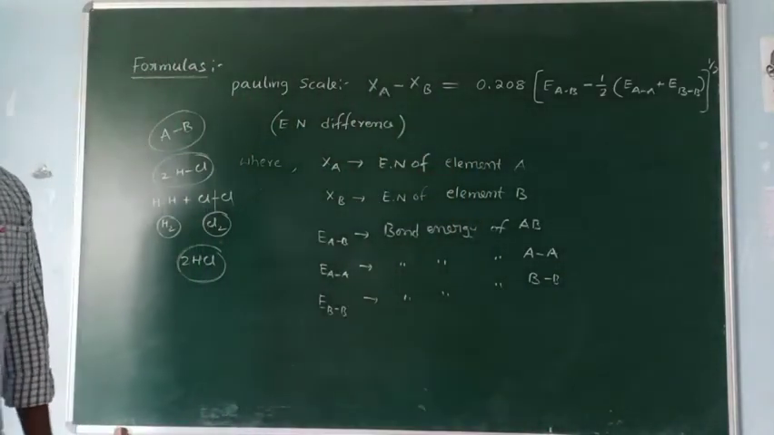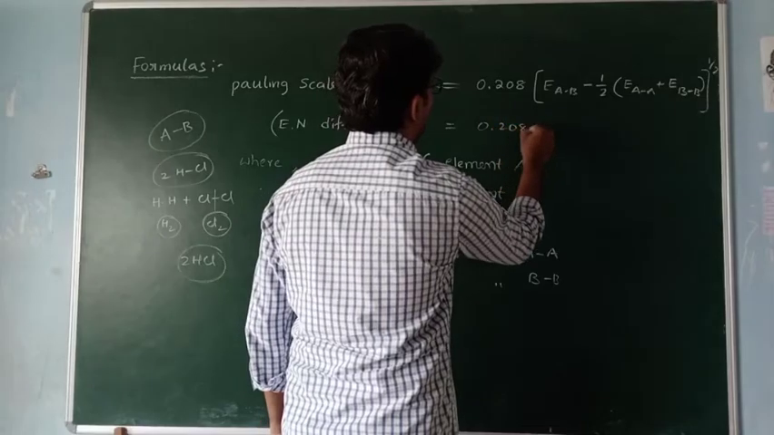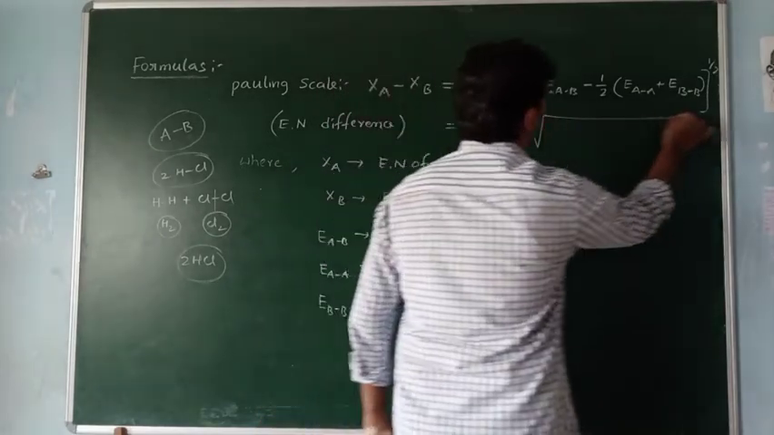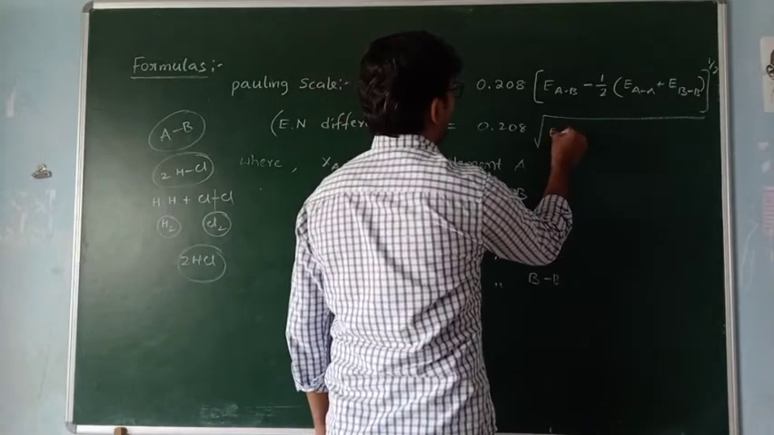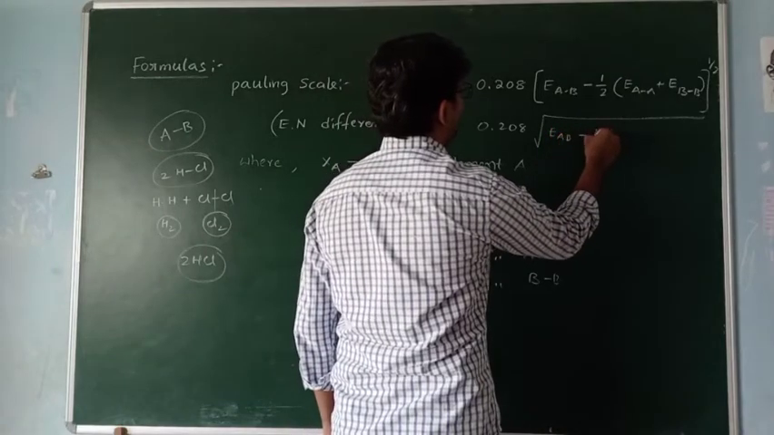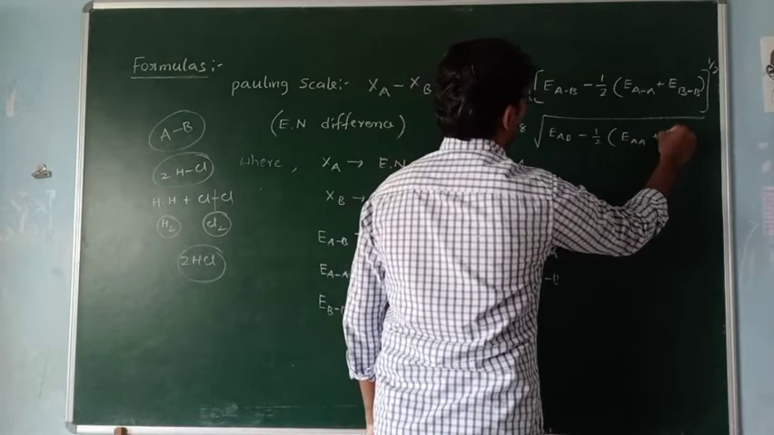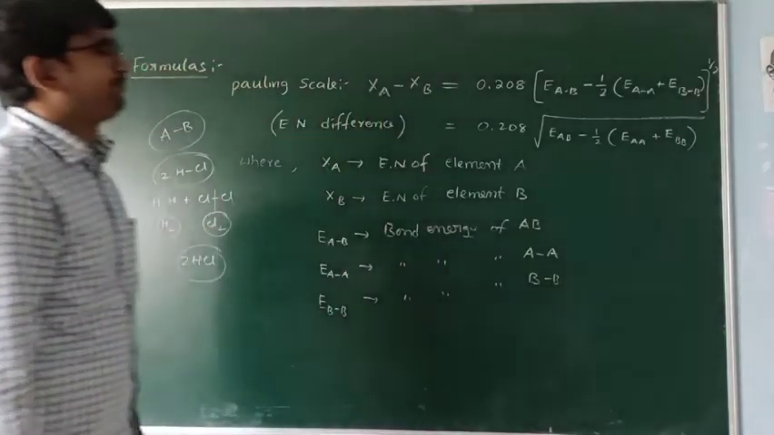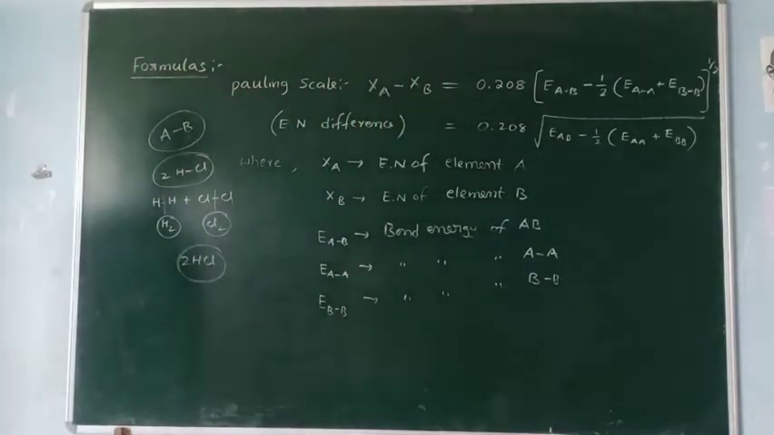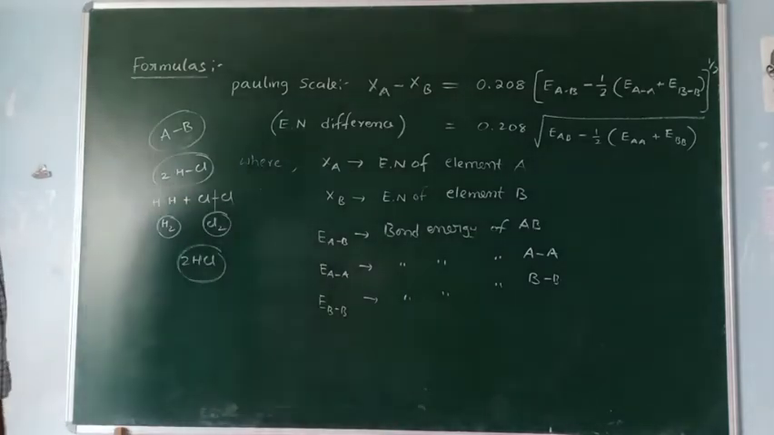Simply, this is 0.208 into the square root of EAB minus 1 by 2 into EAA plus EBB. This is the Pauling scale formula for calculating the electronegativity difference between two atoms.